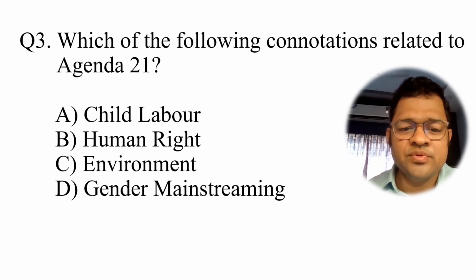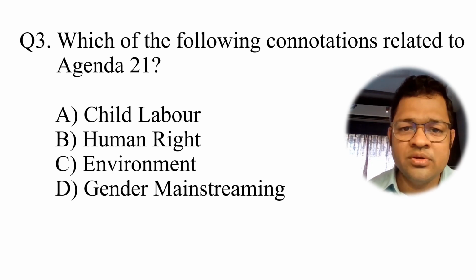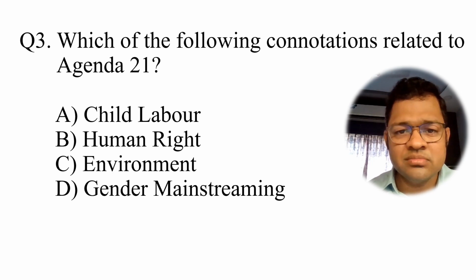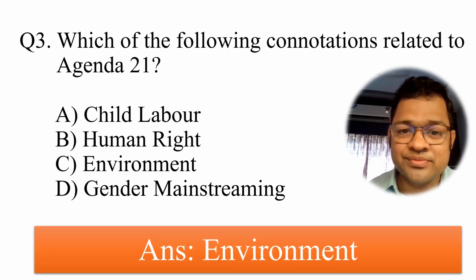The next question is, which of the following connotations relate to Agenda 21? Agenda 21 contributes to those areas in line with the sustainable development goals, and the target at that time was 2000. Now for the sustainable development goals, all of you know the target is 2030. But when Agenda 21 came, at that time the target was 2000. In that time, the question is, which major area you have to focus on in Agenda 21? The answer is the environment.